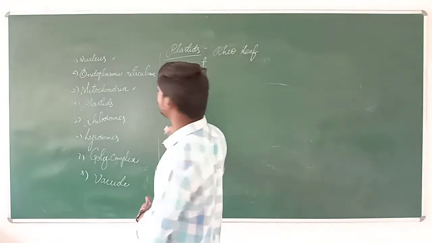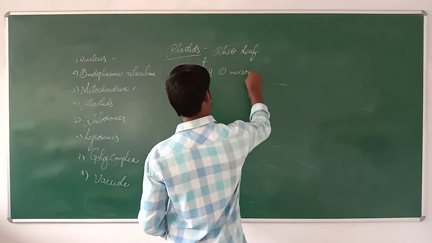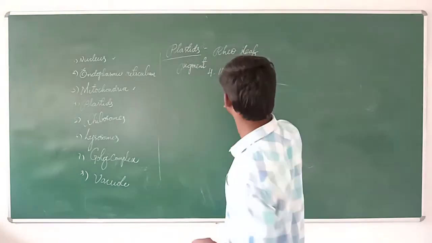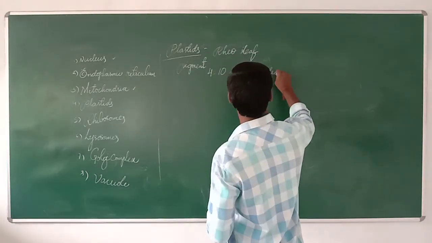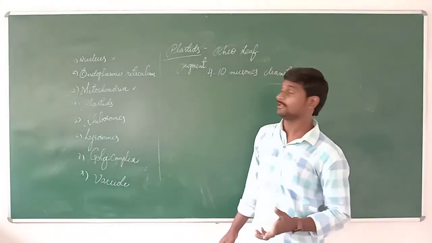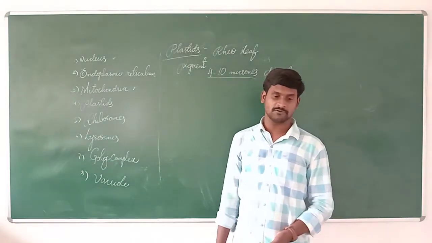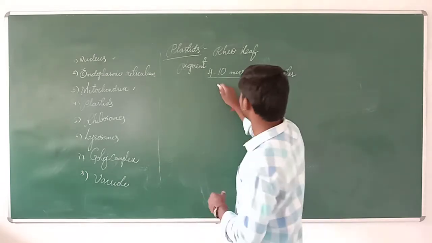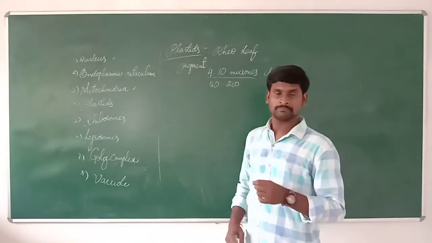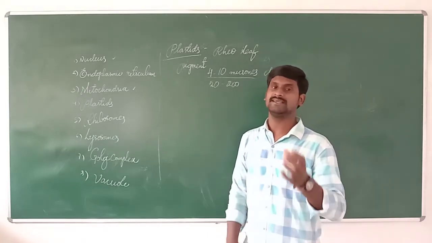They have a length of 4 to 10 microns and also a diameter of 4 to 10 microns. Each cell contains nearly 50 to 200 plastids. These are the pigment material.